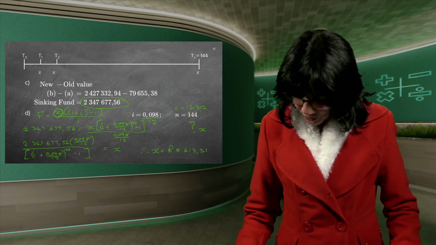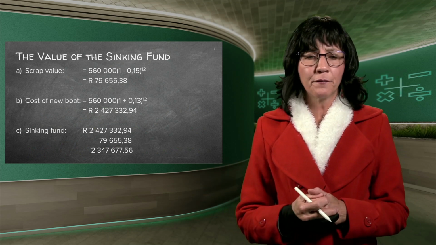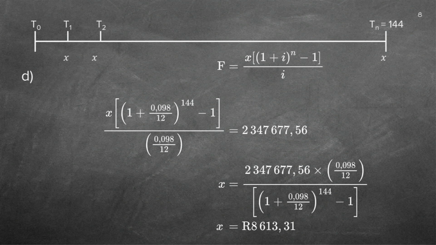Good. This time I'm not going to wipe it out, because we all do things, we just write it a little bit different. Everything I've done is summarized here. The scrap value, the cost of the new boat, the sinking fund, and then on the last page we've done the whole thing with the F formula, the months, exactly like I did it, and you get the X all alone, and that is the amount of money that you need to pay back monthly. So as you see, it's really easy.